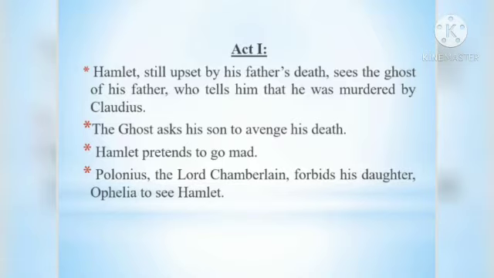Meanwhile, Polonius, the Lord Chamberlain, forbids his daughter Ophelia to see Hamlet. We know that Ophelia and Hamlet were in love. Polonius finds that out, and he forbids his daughter to see Hamlet. And it becomes the end of Act 1.